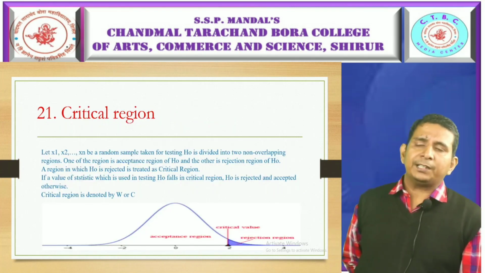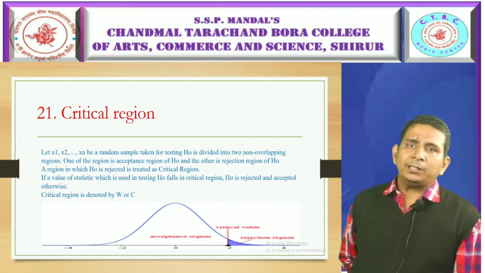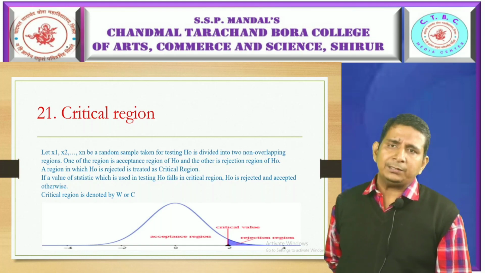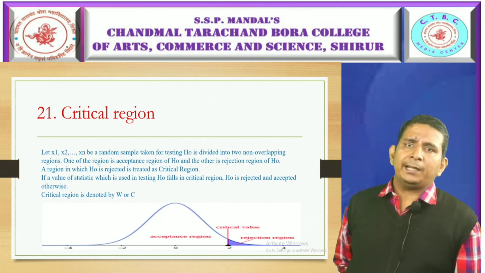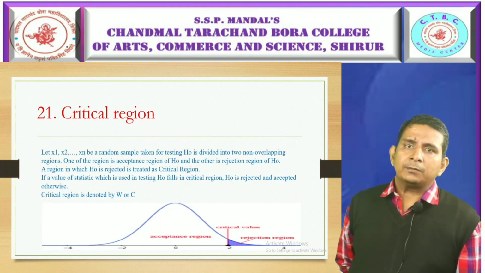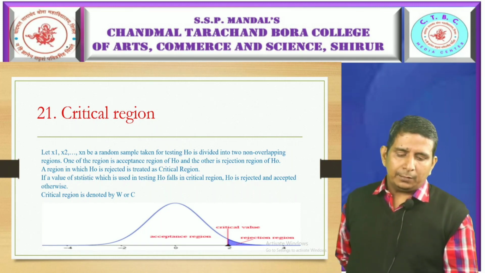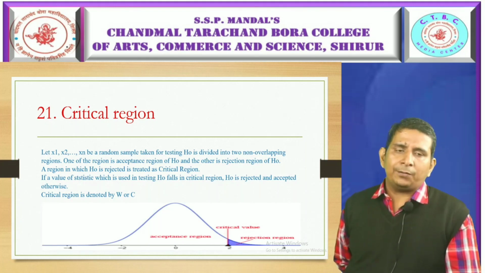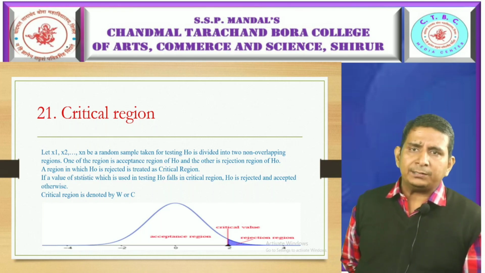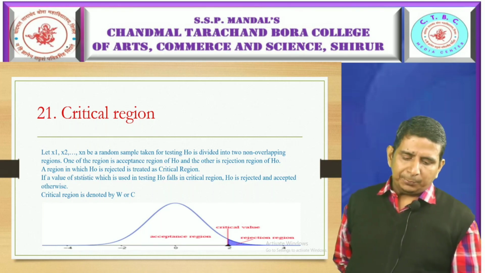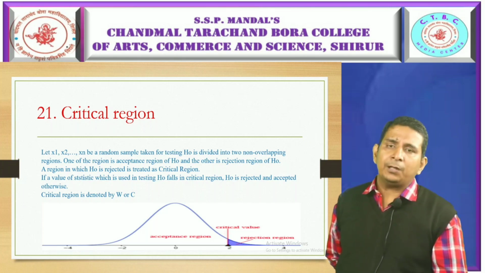Now what is critical region? There are two types of region. One is acceptance region, another one is rejection region. Let x1, x2 up to xn be a random sample taken for testing H naught, the null hypothesis, which is divided into two non-overlapping regions. One of the regions is the acceptance region of H naught and the other one is the rejection region of H naught.